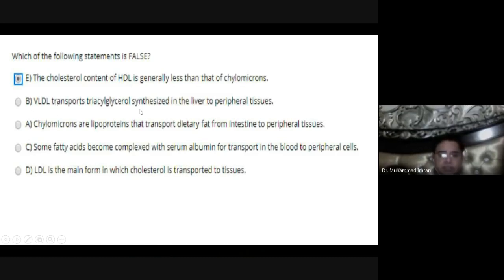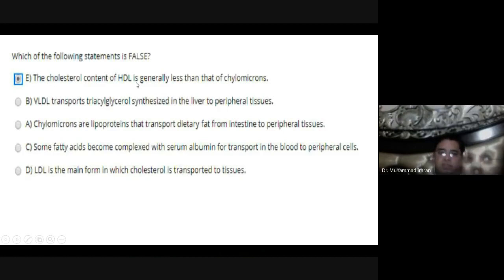VLDL transports triglycerol synthesized in the liver to the peripheral tissue. It will be okay. Chylomicrons are lipoproteins that transport dietary fat from the intestine to peripheral tissue. This is okay. Some fatty acids become complexed with serum albumin, this is right. LDL is the main form in which cholesterol is transported to the tissue. This is right.